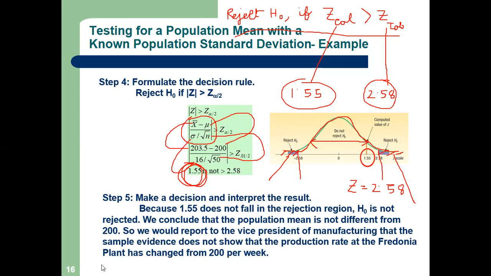What will we conclude? We conclude that the population mean is not different from 200. My population mean has not increased, it is not different. So we will report to the vice president of manufacturing that the sample evidence, from the sample I took, does not show that the production rate at the Fredonia plant has changed from 200 per week.